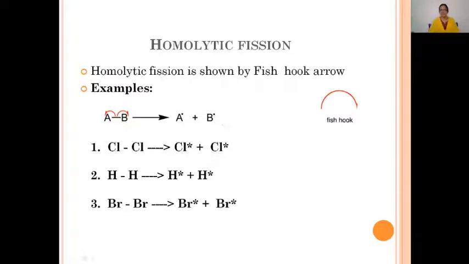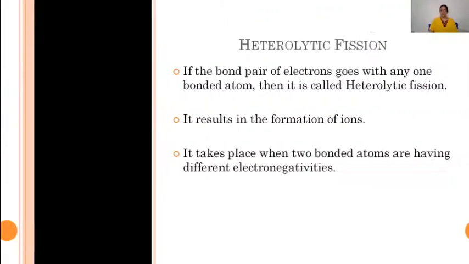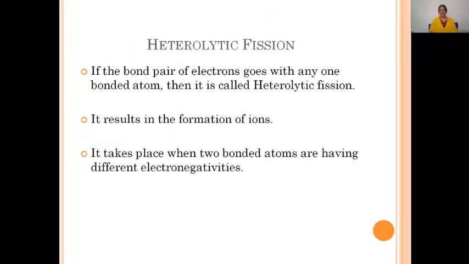Now let's discuss another bond fission, that is heterolytic bond fission. In heterolytic bond fission, if the bond pair of electrons goes with any one of the bonded atoms, then it is called heterolytic fission.